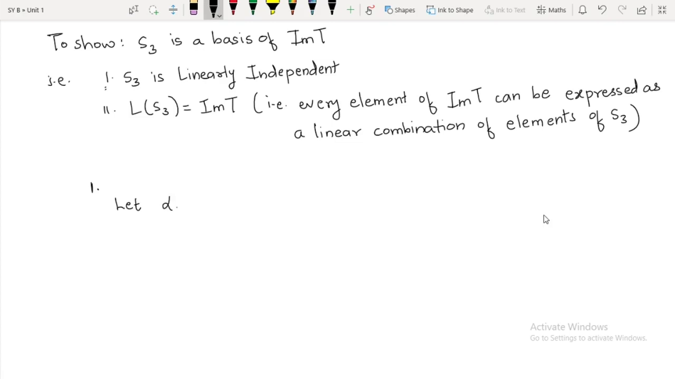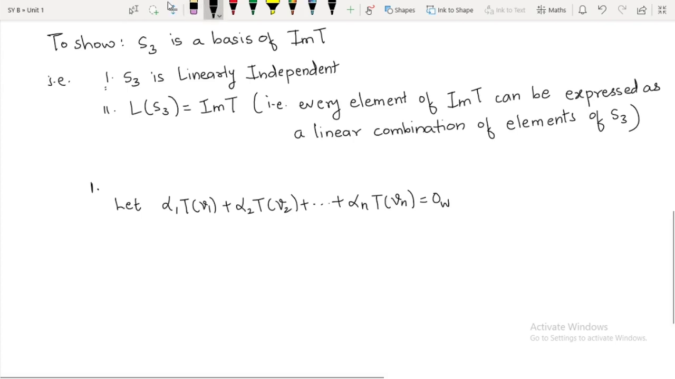I will say, let alpha 1 T of v1 plus alpha 2 T of v2 and so on up to alpha n T of vn be equal to 0. Remember this is the 0 of W, since the image of T is a subspace of W, where alpha 1, alpha 2, up to alpha n are real numbers. So now let us proceed.